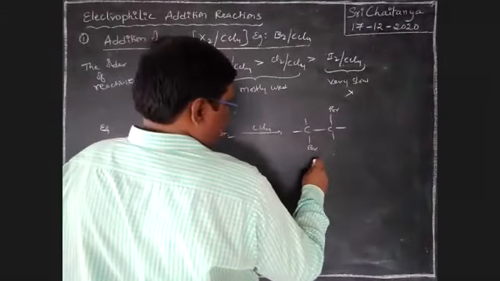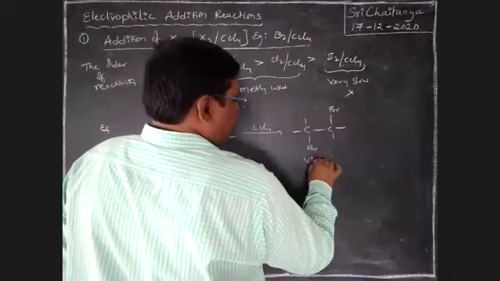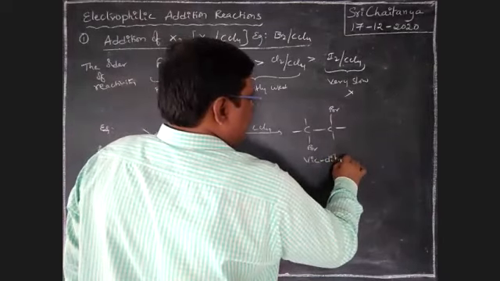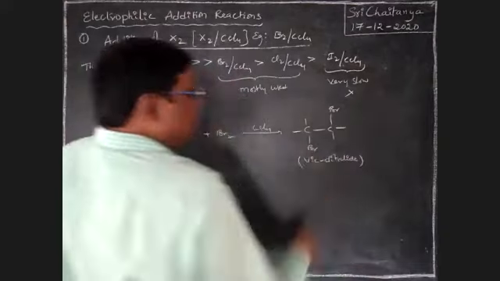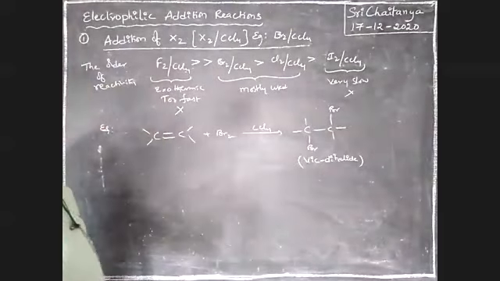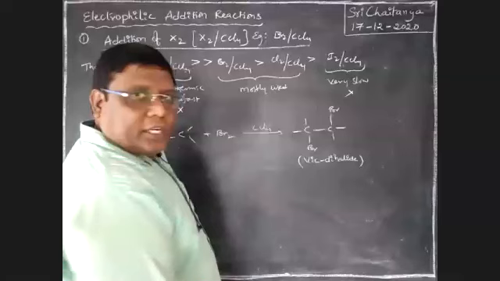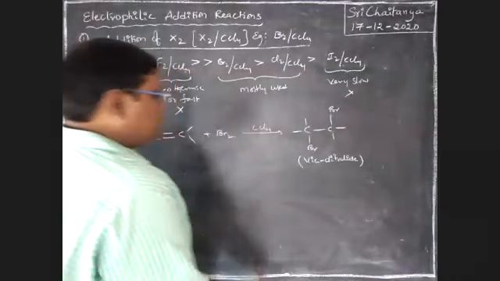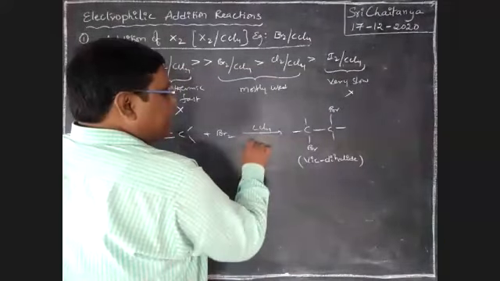Boys, this is the vicinal dihalide. The vicinal dihalide is the product. Please observe, this is a trans addition. So this is always trans or anti-addition.